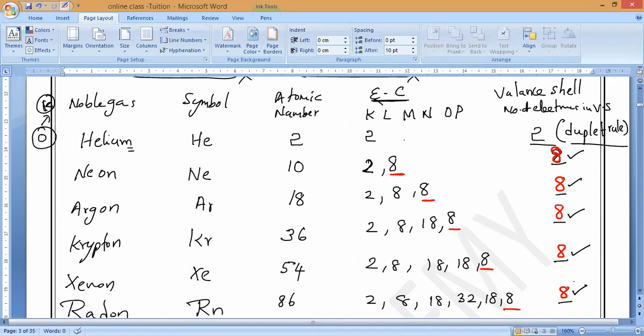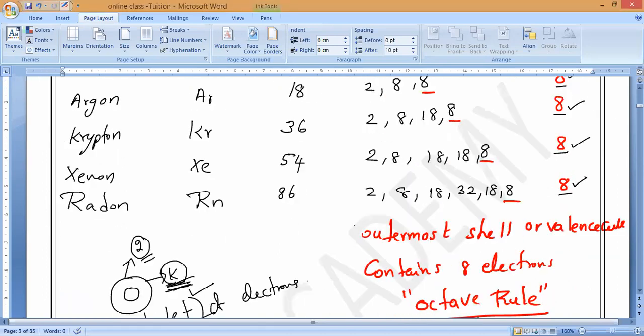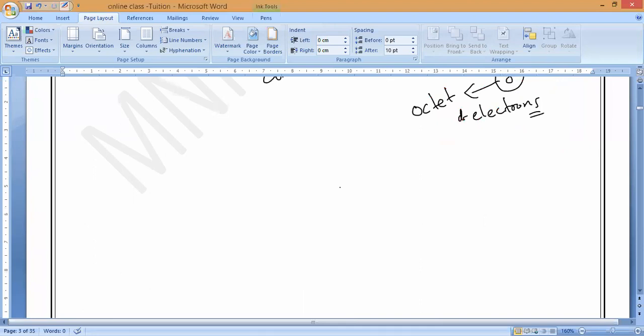Okay? So now, if somebody asks you an MCQ question, which is the only inert gas having less than 8 electrons in its outermost shell? Helium. Yes, helium is the only one having less than 8 electrons in its valence shell. So you have to remember they are very, very unreactive.